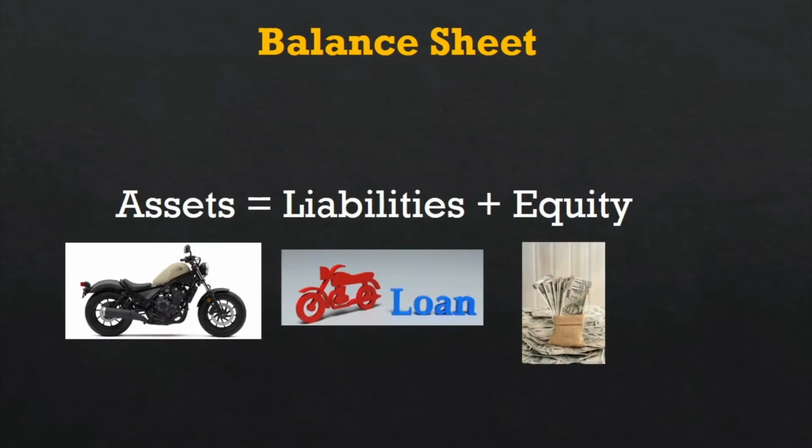Then you can see this asset and liability; you can easily understand it. I need one motorbike. This motorbike costs 100,000, and I have only 50,000. I need 50,000 more. What am I going to do? I am going to take a loan from the bank. That is the main thing. I took a loan of 50,000 from the bank and I have 50,000 equity. Both amounts together make 1 lakh, and it is going only for the bike. That is why assets equal liability plus equity.